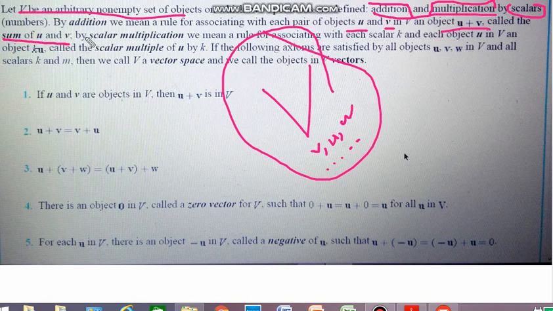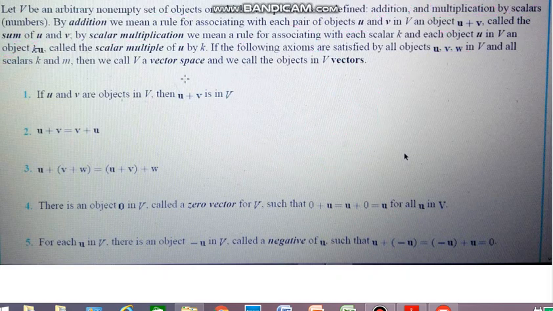By scalar multiplication we mean that if k is any scalar, then ku is an object in V. If these vectors u, v, w satisfy the given axioms, these are the 10 axioms.